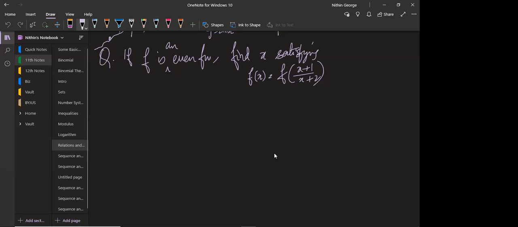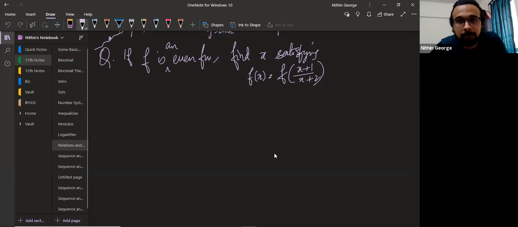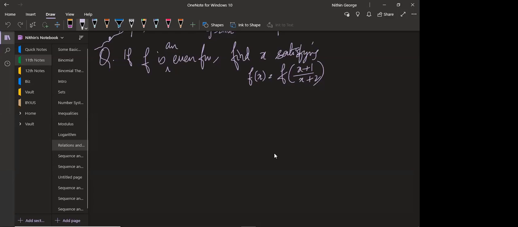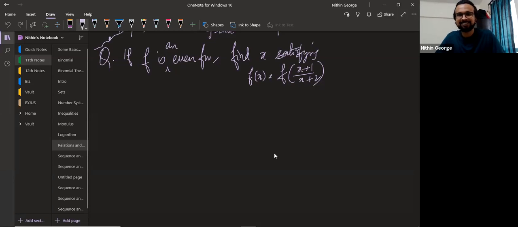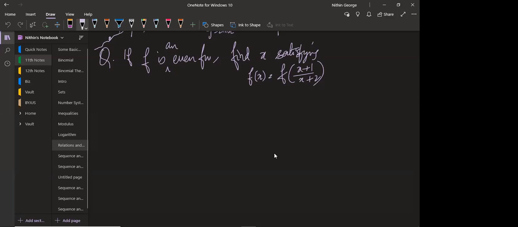Oh, no, sir, I was actually just doing it. I just substituted minus x into it and equated it to the positive. Yes, that is a method. Correct, correct.